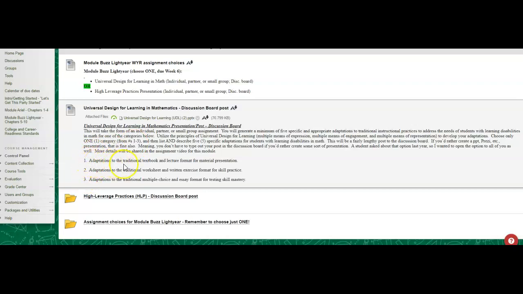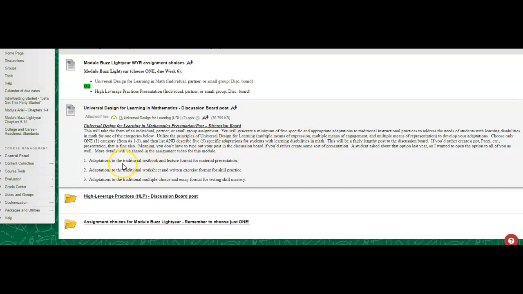You will think about adaptations to the traditional textbook and lecture format for material presentation, if you choose number 1, or if you choose number 2, adaptations to the traditional worksheet and written exercise format for skill practice, or if you choose number 3, adaptations to the traditional multiple choice and essay format for testing skill mastery. So make your choice, 1, 2, or 3. And then you will list and describe 5 adaptations for students with learning disabilities in math. 5 universal design for learning adaptations, I should say.